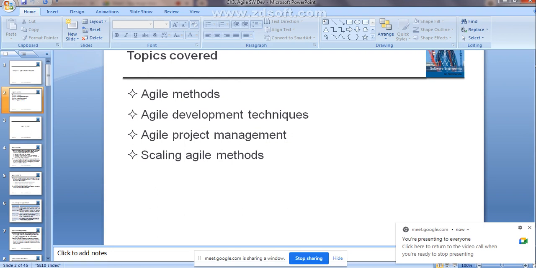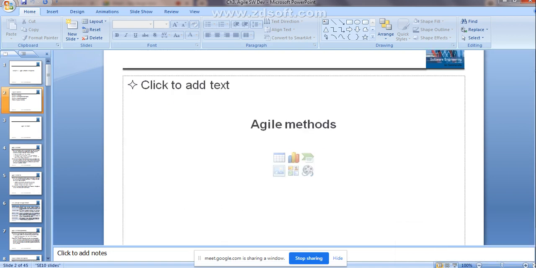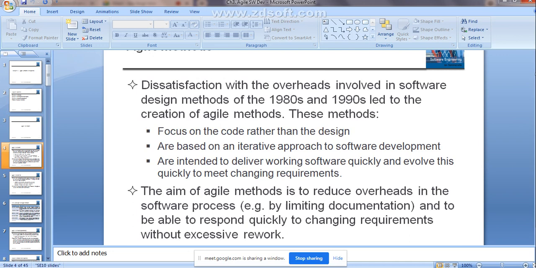First we start with the agile method. Why are you going to study the agile method? Why are you going to use this agile method instead of going for plan-driven software development? Because there was dissatisfaction with the overheads involved in the software design methods in the 1980s to the 1990s, and that led to the creation of the agile methods.